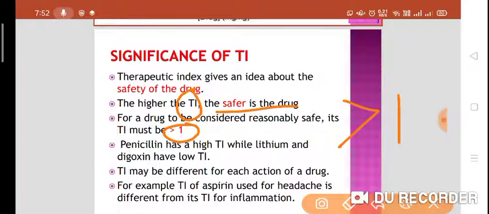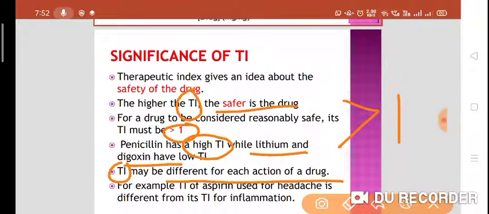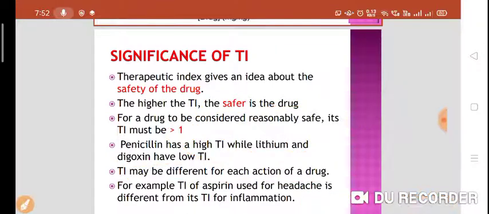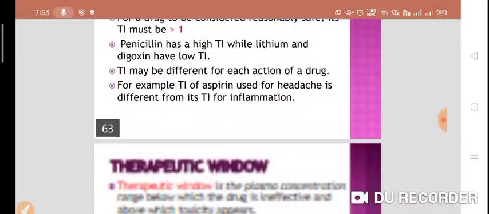Penicillin has the highest therapeutic index, and lithium and digoxin have a low therapeutic index. And one more thing, therapeutic index may be different for each action of the drug. For example, the therapeutic index of aspirin used for headache is different from its therapeutic index for inflammation.